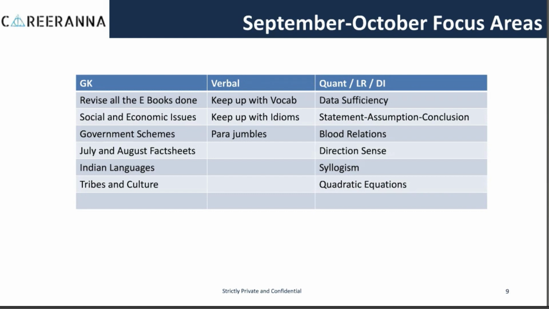Hence, data sufficiency, statement assumption conclusion, blood relations, direction sense, and syllogism should be completed in the month of September and latest by first half of October. And once you are done with them, then you can complete your quadratic equations.